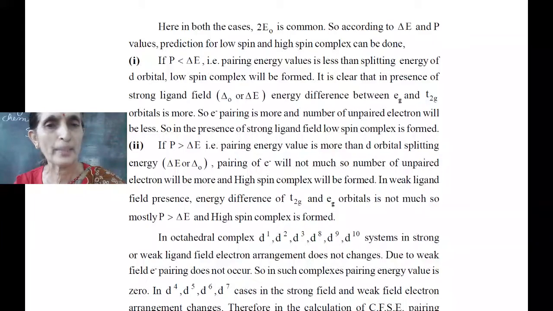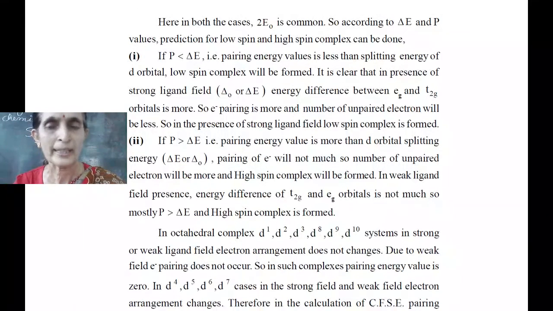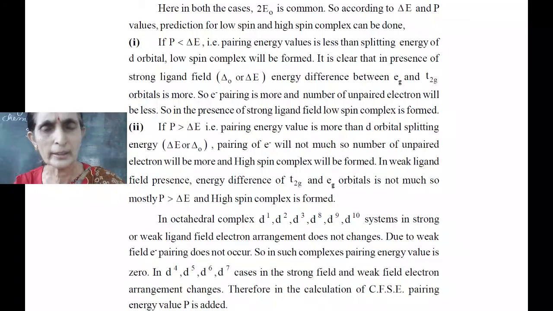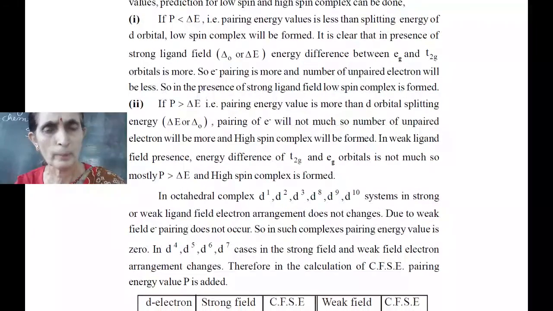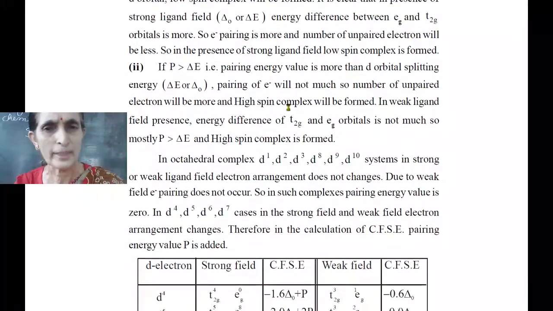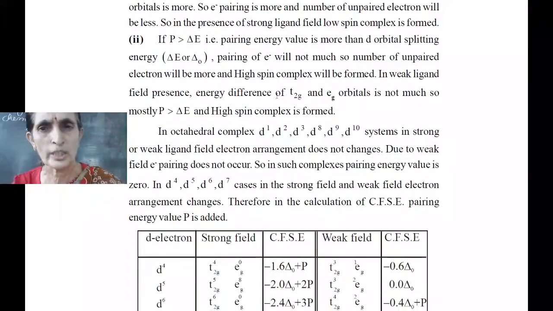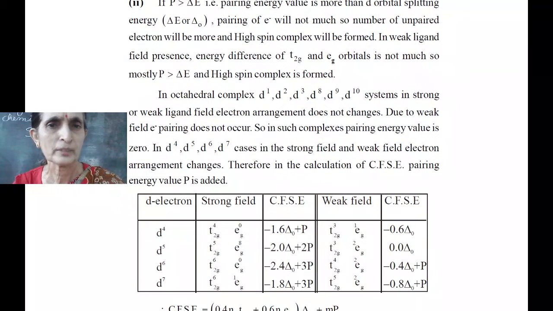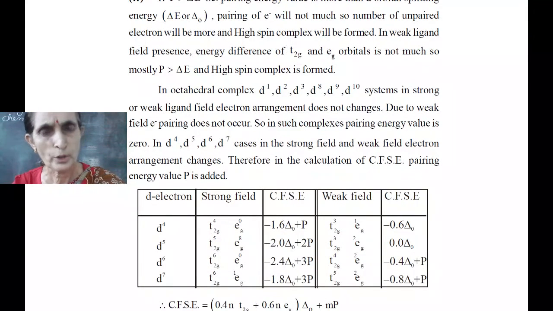While if P is greater than delta E, the pairing energy is more than the d orbital splitting energy, pairing of electrons will not be much, the number of unpaired electrons will be more, and a high spin complex will be formed. In a weak ligand field, the energy difference between T2g and Eg is not much, so P is greater than delta E, and a high spin complex is formed.